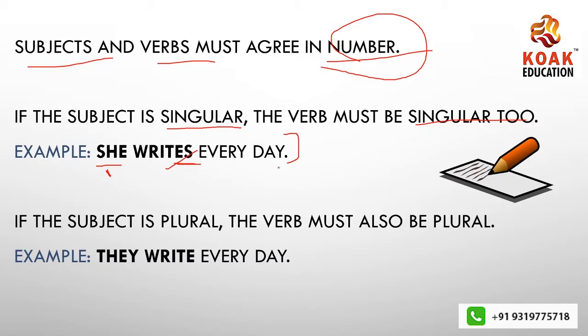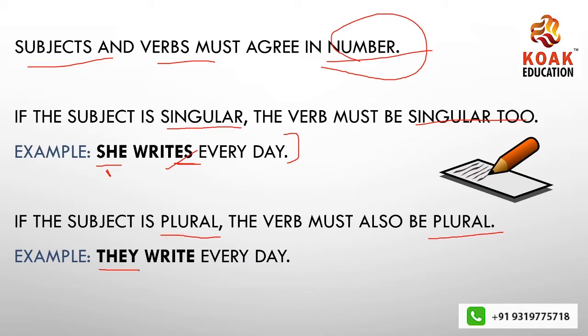Second point is, if the subject is plural, the verb must also be plural, which means there should be proper symmetry. They have to align with each other. You cannot miss or skip the concept. Here in the example, I have taken my subject as they.